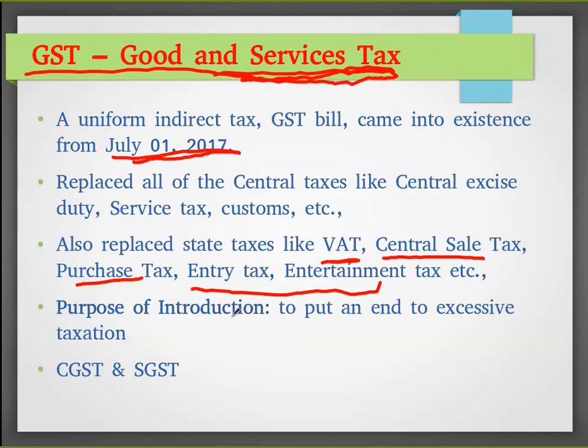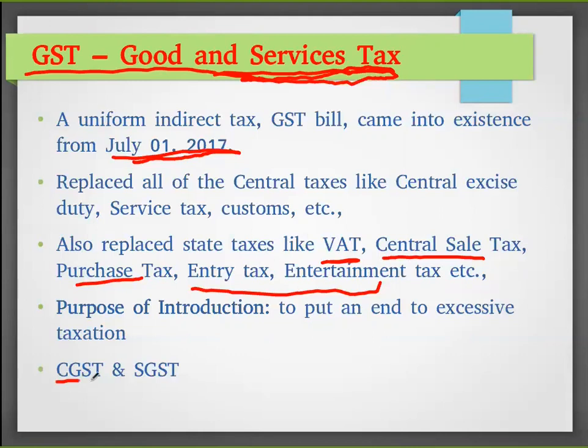Many taxes will be imposed on the same good. So when many taxes are imposed, the value of the product will automatically increase. To put an end to excessive taxation, they have introduced GST.